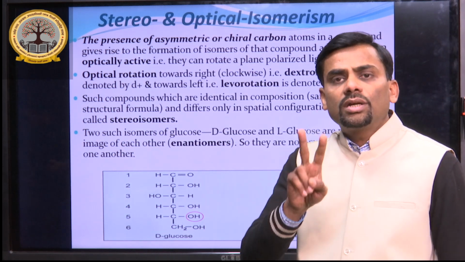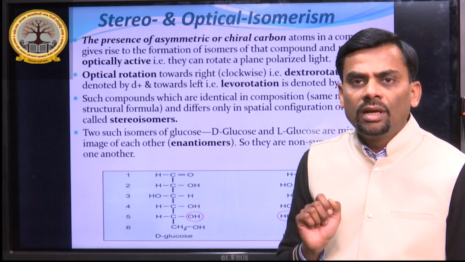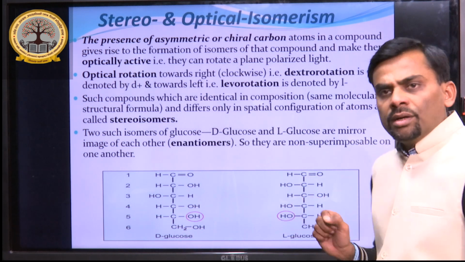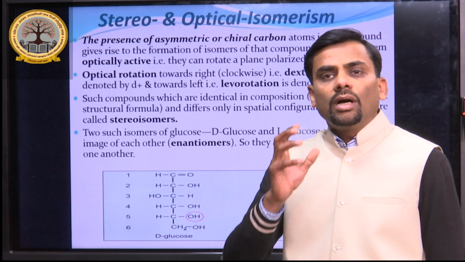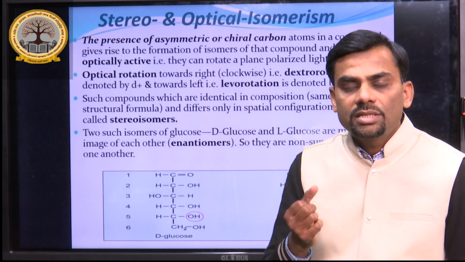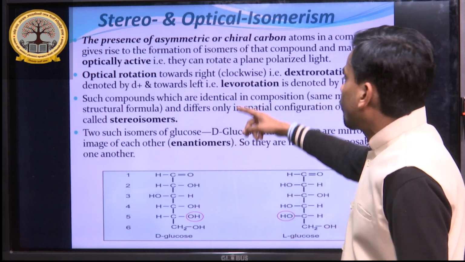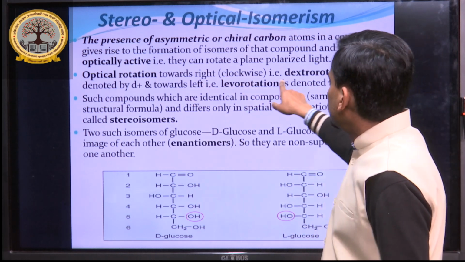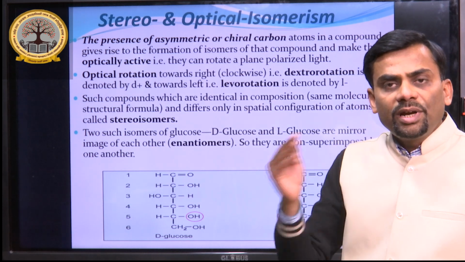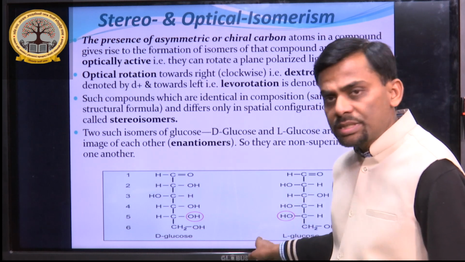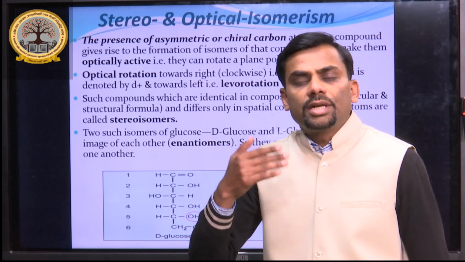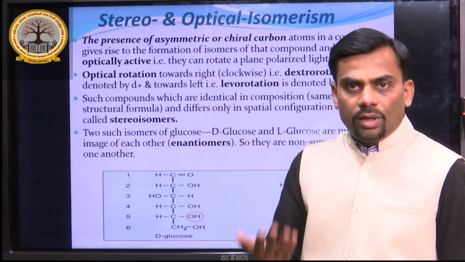So do not confuse the D and L, capital D and capital L. These are stereoisomers of glucose, the D series and L series. These are different from the optical rotation towards dextrorotatory and levorotatory. So there is a separate term. These are D and L isomers, and D plus and L minus denote dextrorotatory and levorotatory.